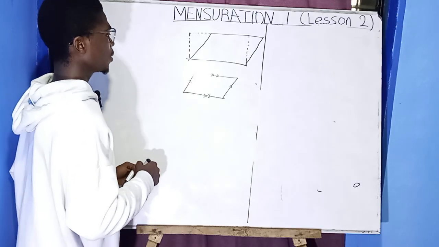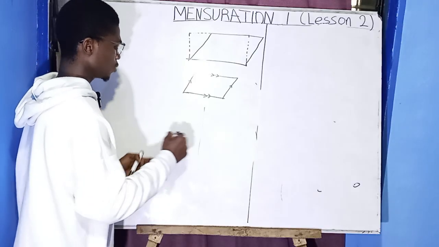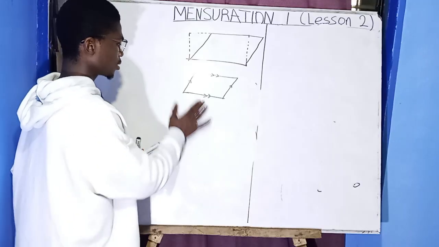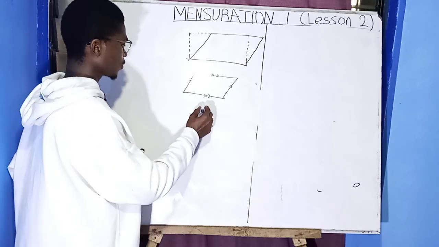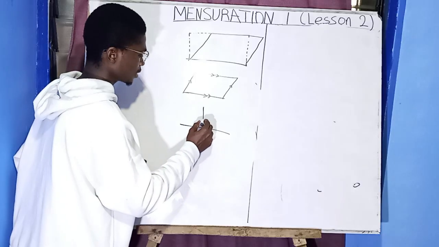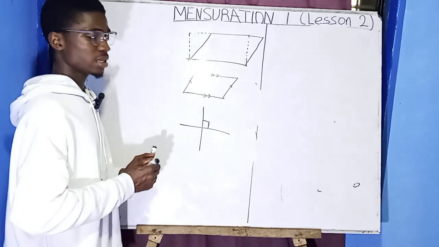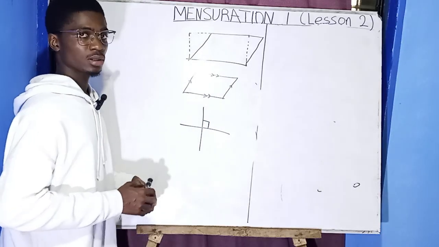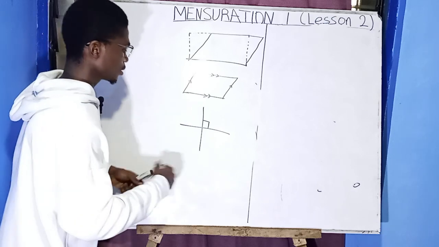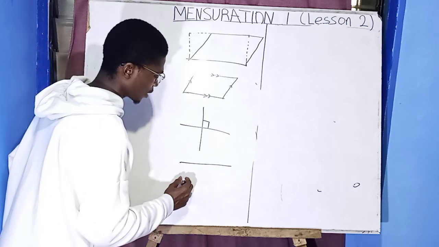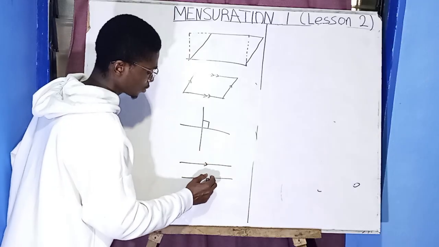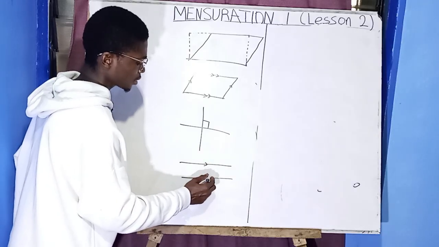And then you have perpendicular lines. As I told you, they meet at 90 degrees. This is the sign to represent 90 degrees. So this is a perpendicular line, and these lines are parallel lines.